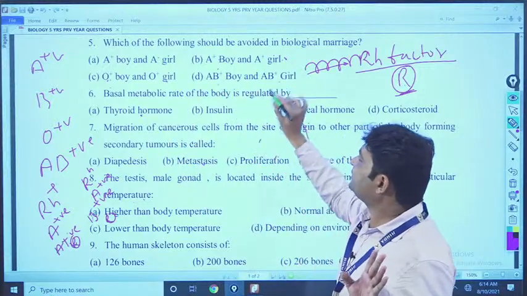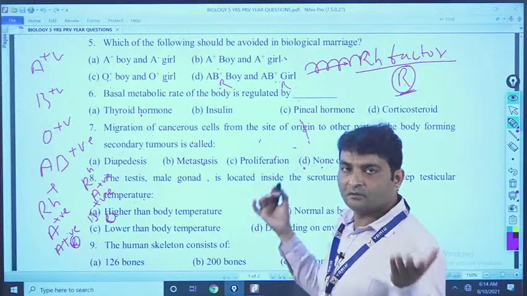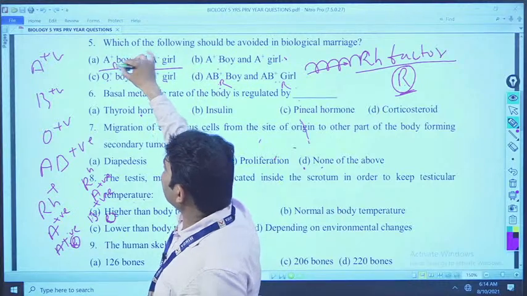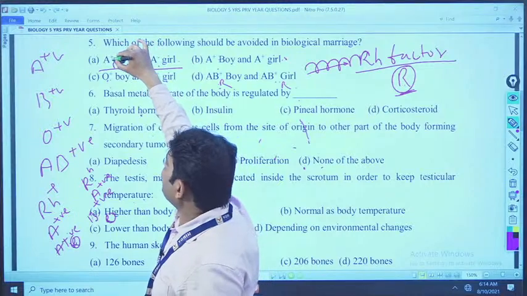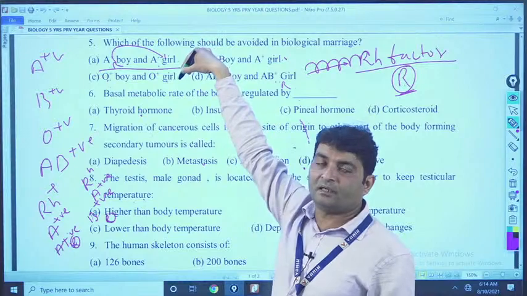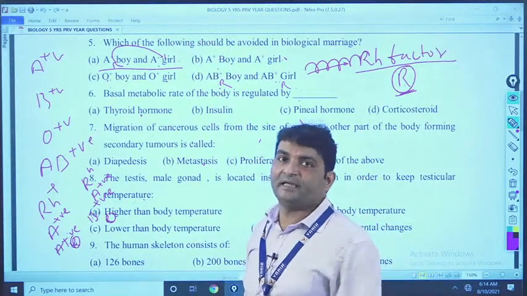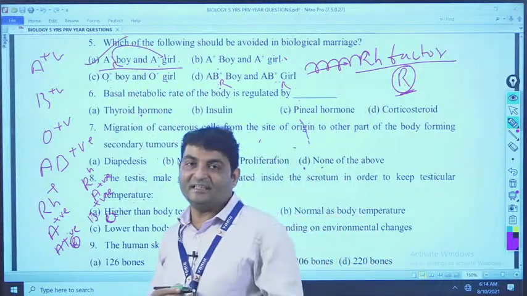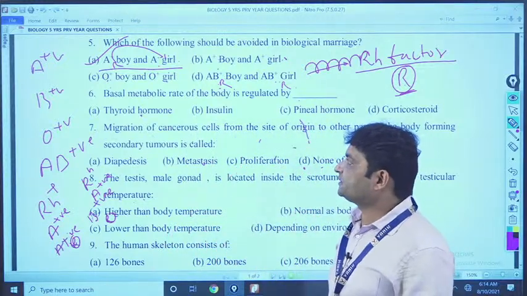Similarly, here positive, positive, nothing will happen, it contains R gene, it also contains R gene. But in case of option A, positive means it contains R gene and A negative girl means no R gene. When the R gene enters into the girl's body, agglutination or clumping can occur in the girl's body and the girl may die. So, it is avoided. So, answer is option A. I think all clear. Okay. Now, come to question number 6.